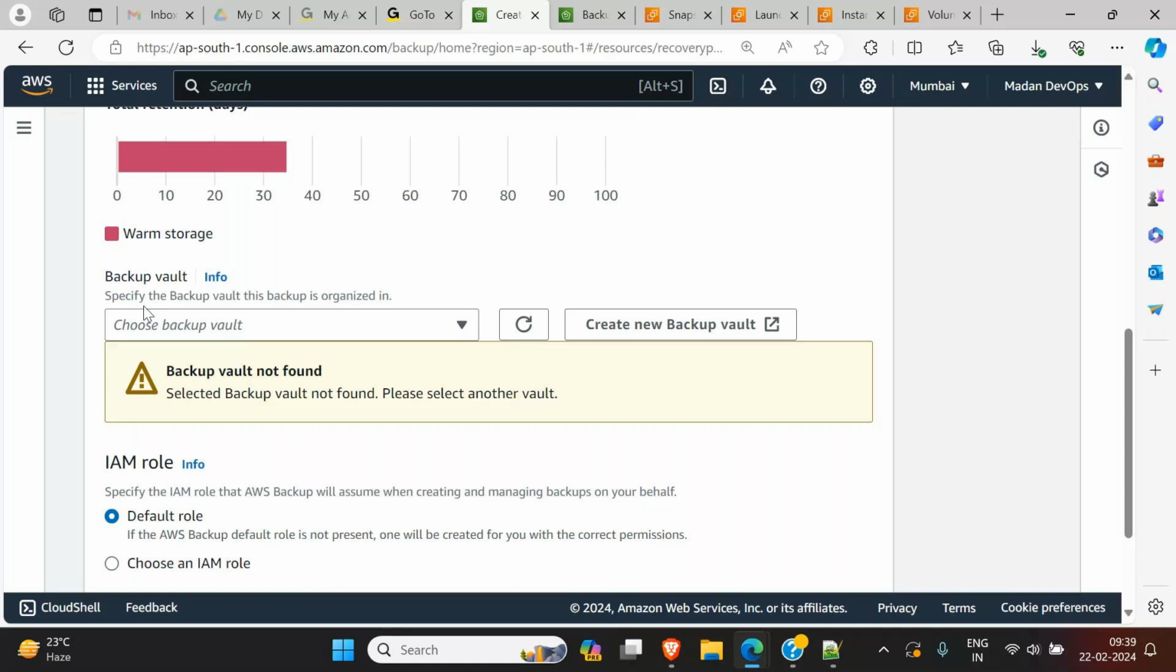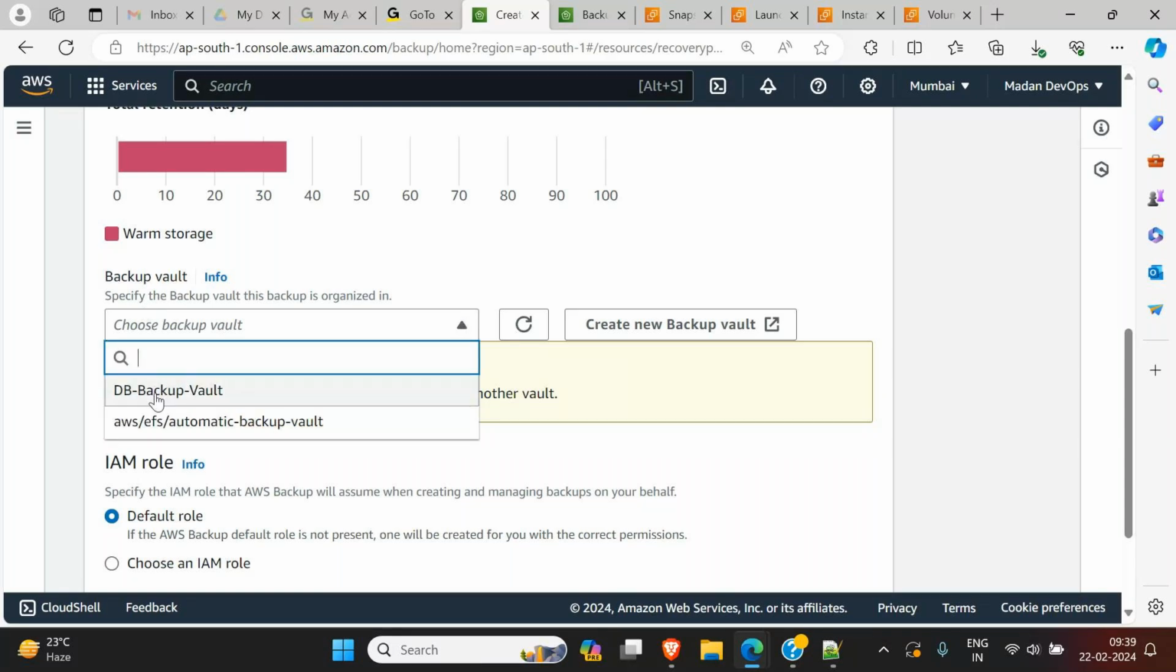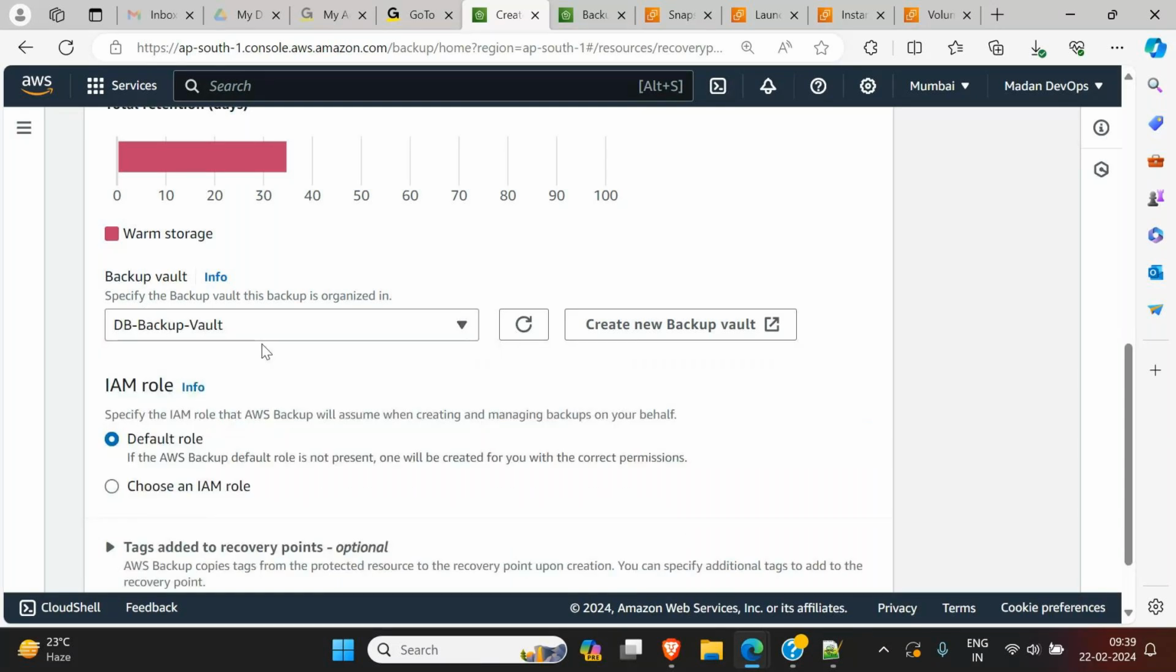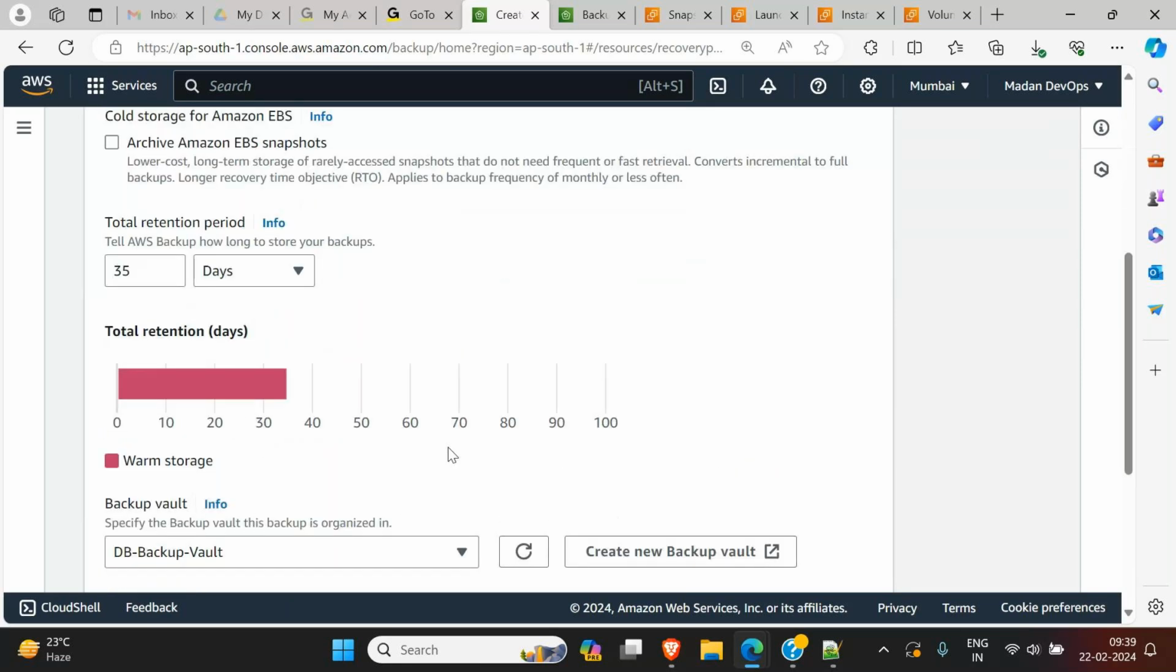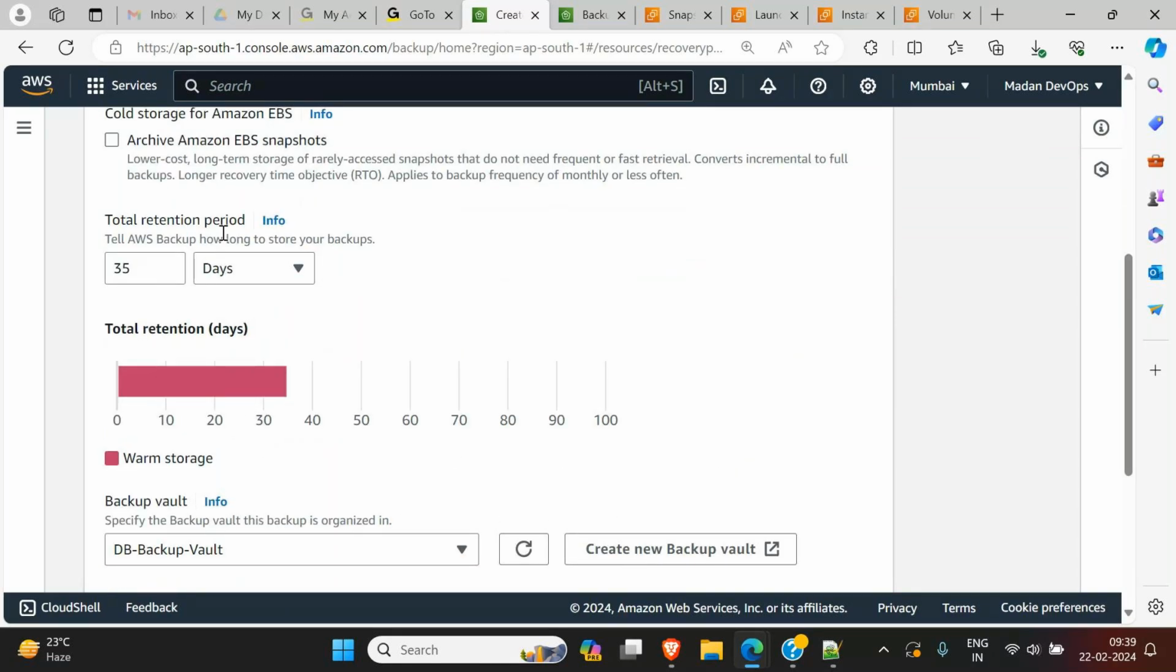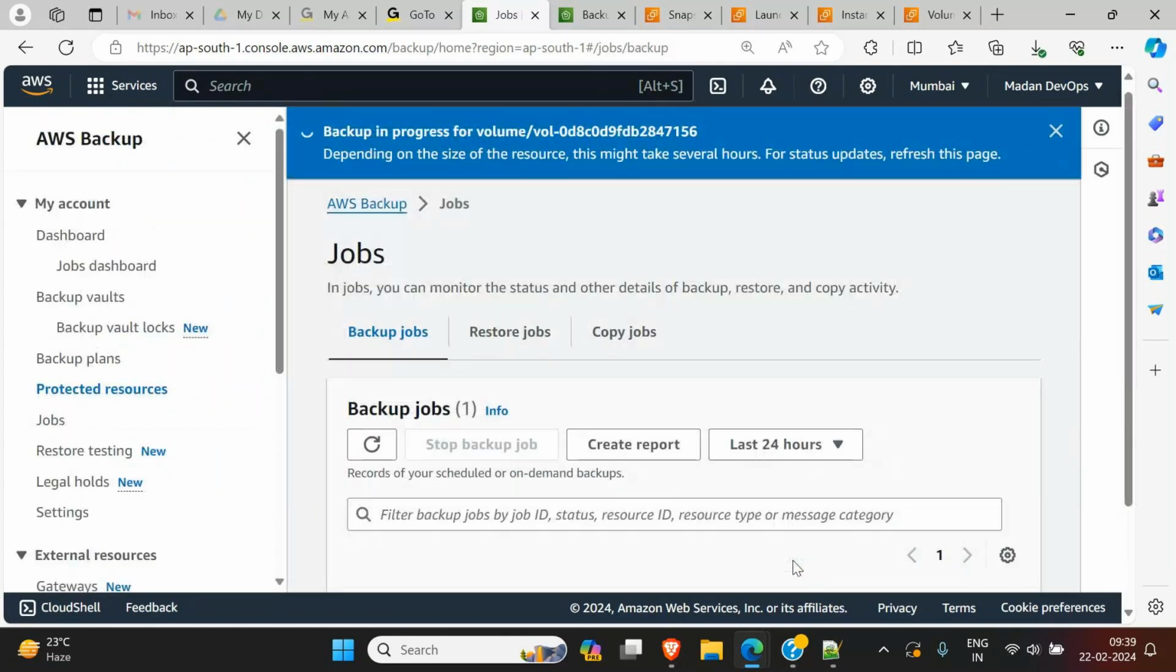Select the vault, DB backup vault. Select this vault. Vault is mandatory. So in on demand, you select the EBS volume ID and the vault, and now click on create on demand backup. Now you see backup in progress.